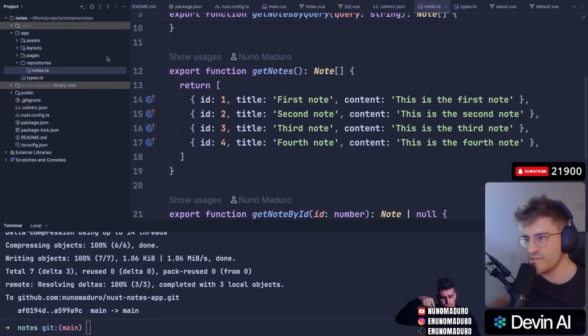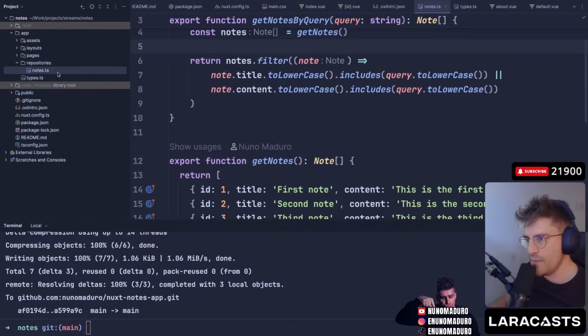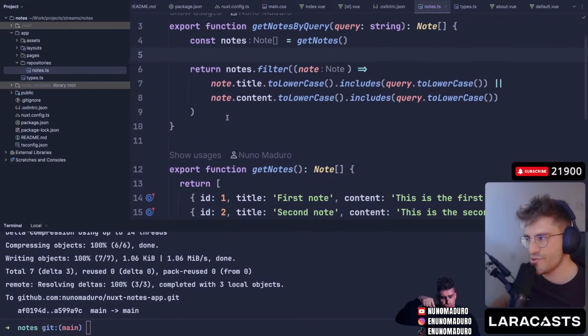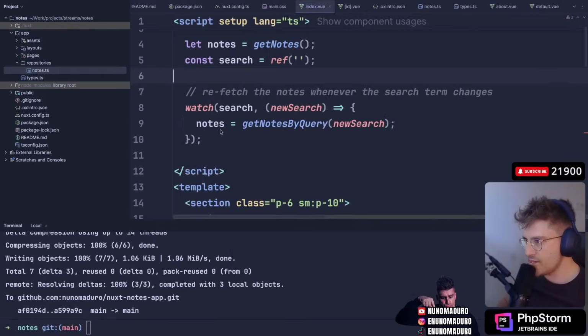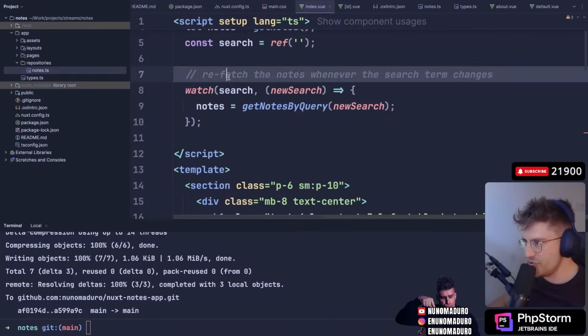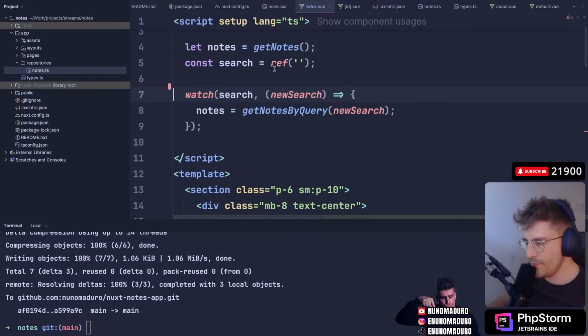I think it's a good idea. Let's use local storage. Yeah, let's use local storage for this, because this code is running on the browser, so we could just use local storage for storing the nodes. That will work too, okay? So I guess the next step is going to the index.vue, and we have this deal right here, beautiful.